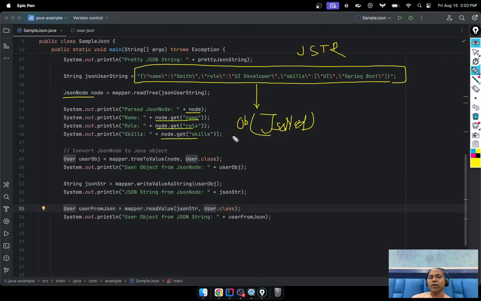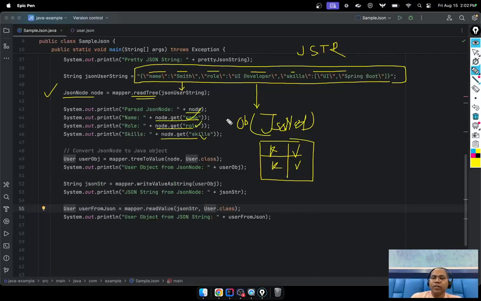If you want a generic object, just use read tree. So we have a JSON tree. Apply the read tree of the object mapper and pass our JSON string and you get the object. This object looks like a key and value. Notice the JSON is key value. So here for every key value you can just pass the key name, get the value. Key name, get the value. That is one.